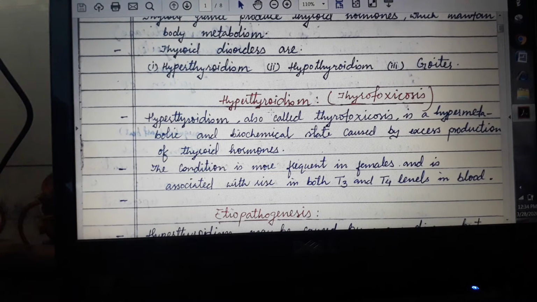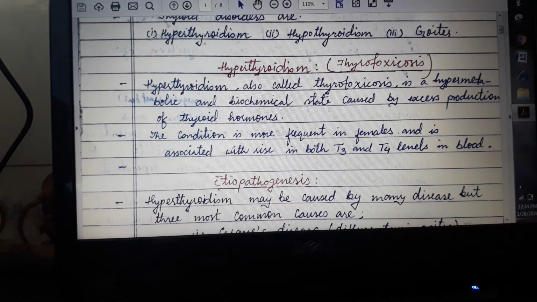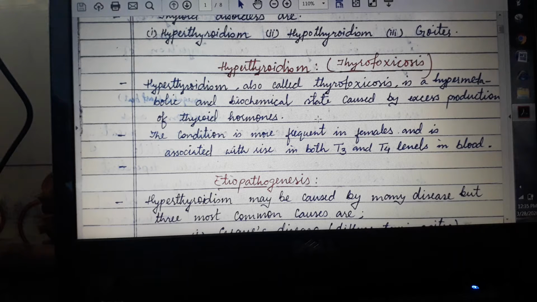So, what is hyperthyroidism? Another name for hyperthyroidism is thyrotoxicosis. Hyperthyroidism, also called thyrotoxicosis, is a hypermetabolic and biochemical state caused by excess production of thyroid hormones. When there is excess production of thyroid hormones, there will be more metabolism and more biochemical processes taking place. That's why it is called a hypermetabolic and biochemical state.